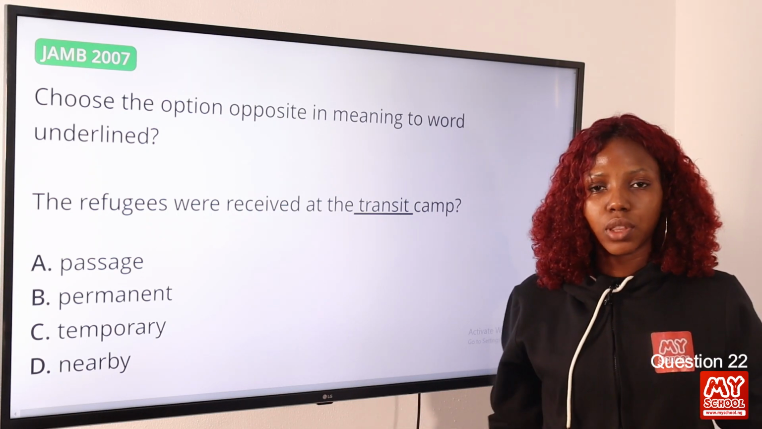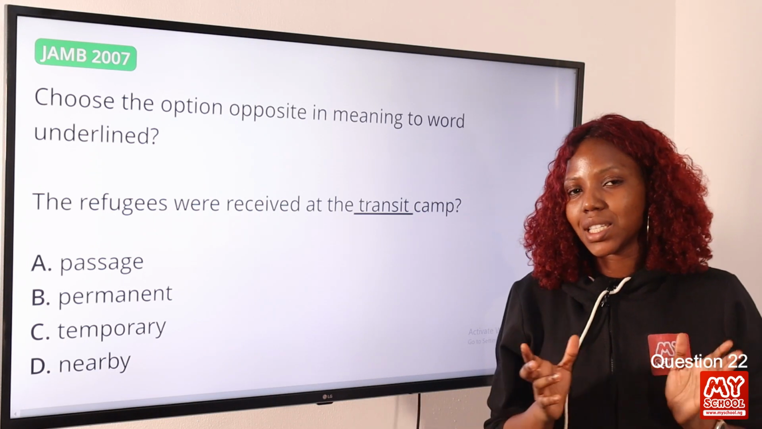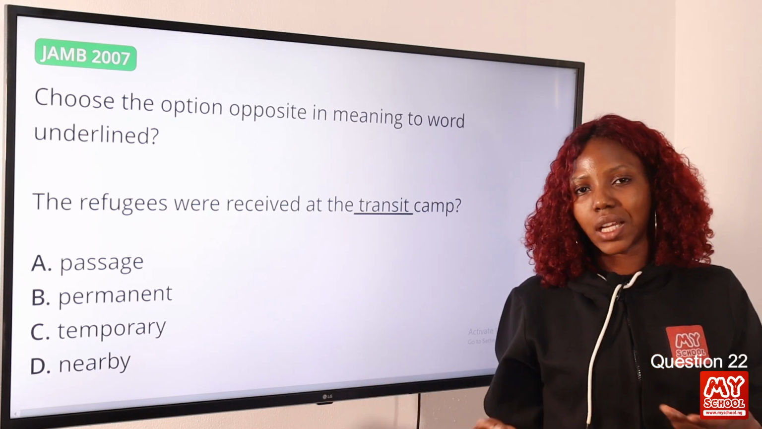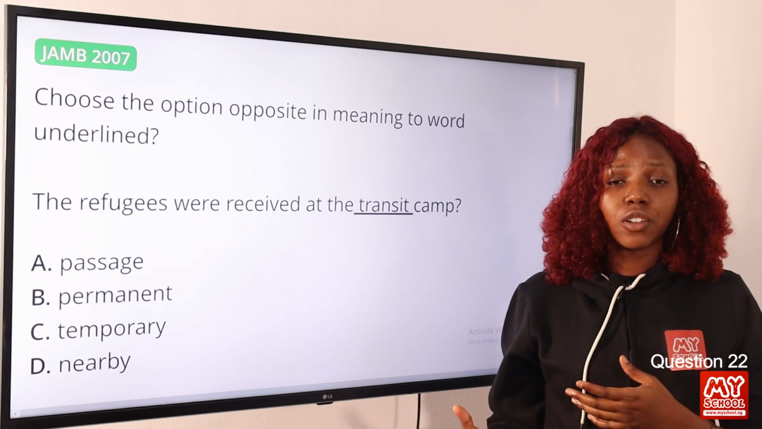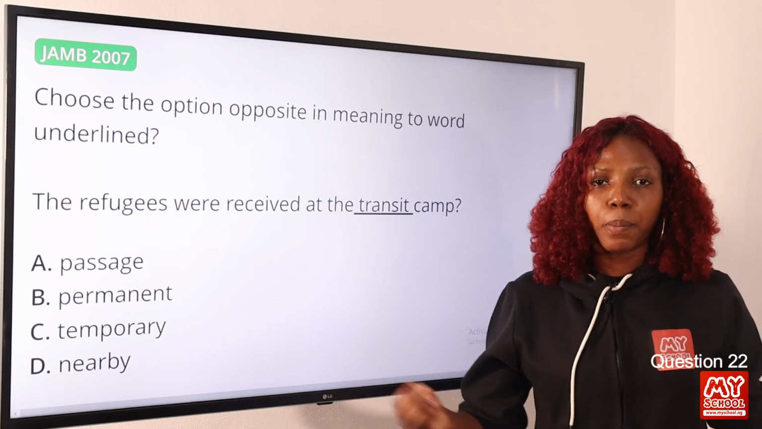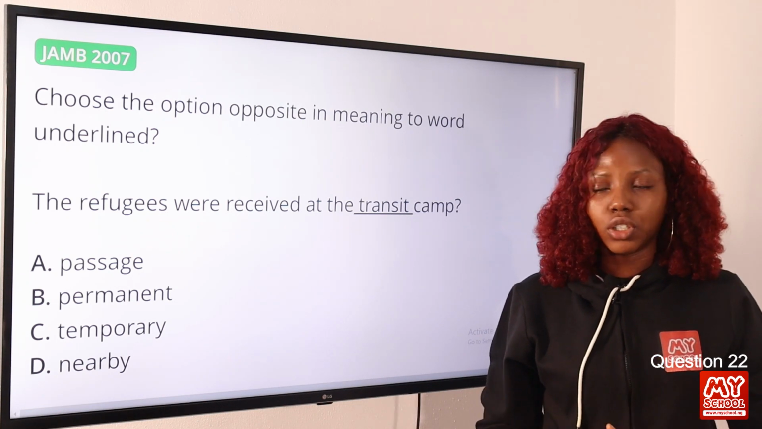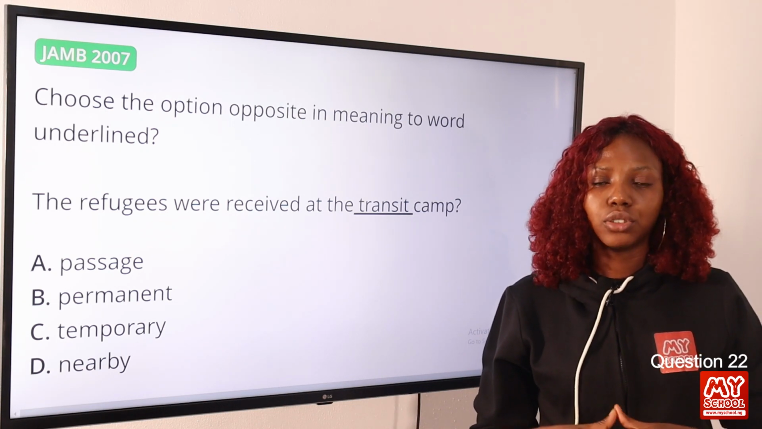So when we think of transit, we think of movement or transport, and this entails carrying people from one place to the other. So it's not constant. Okay, so the opposite of this will mean permanent. Permanent is something that is constant, is unchanging, is long-lasting. Okay, so option B is the correct answer to this question.